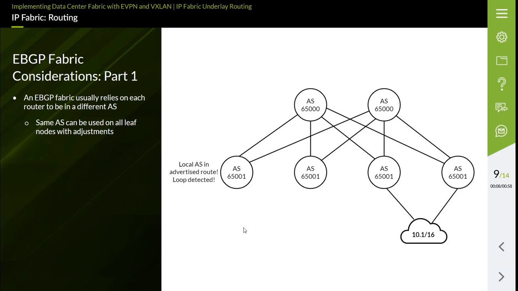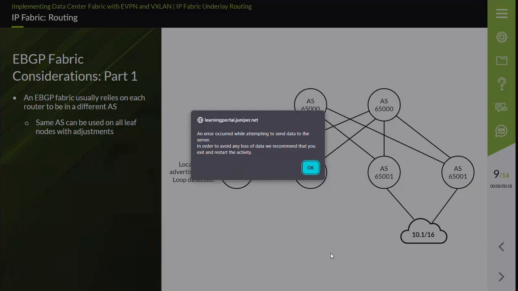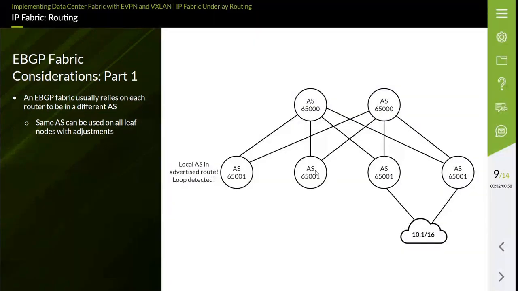This is a valid eBGP fabric configuration, but introduces some additional things to take into account. One of the built-in functions of the BGP protocol is loop prevention. The BGP protocol prevents loops by tracking the AS numbers through which a route has been advertised and drops a route that is received if that route has the local AS number in the AS path property of the route.